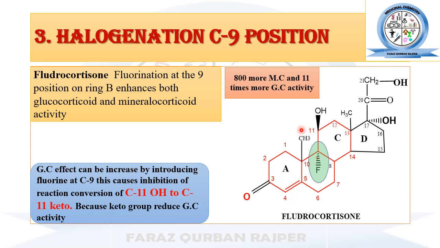So if hydrocortisone is converted into cortisone, ultimately its glucocorticoid activity will be lesser due to the presence of the ketone group.